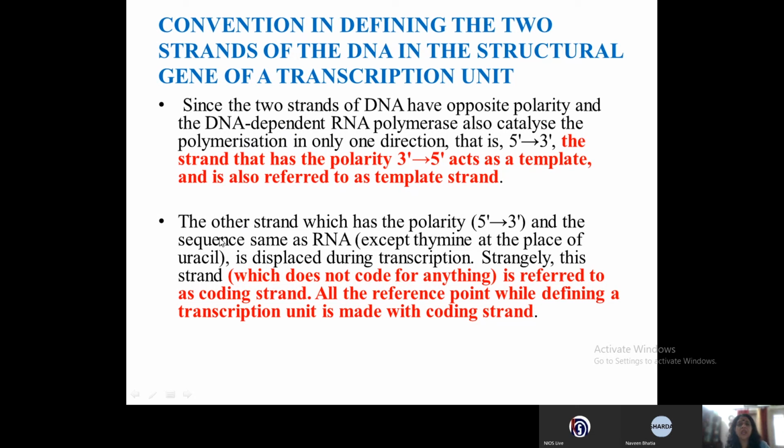The other strand, which has the polarity of 5' to 3', and the sequence is the same as the RNA, except that the thymine gets replaced by uracil, is displaced during transcription. Strangely, this strand, which does not code for anything, is referred to as the coding strand, and all the reference points while defining a transcription unit are made with the coding strand.